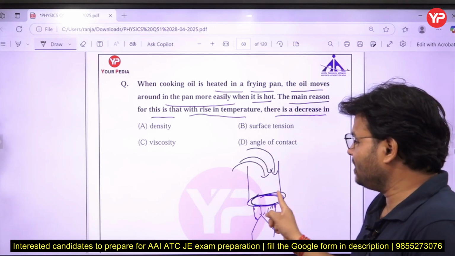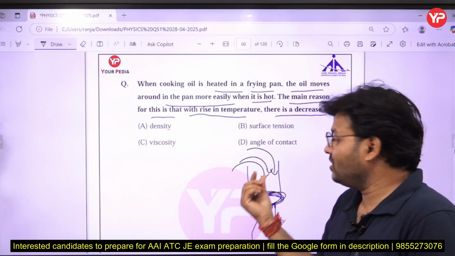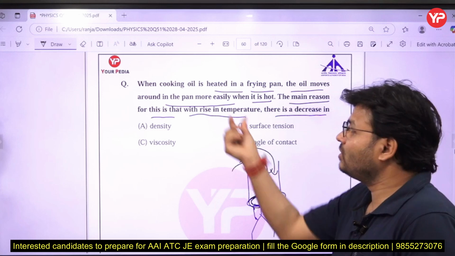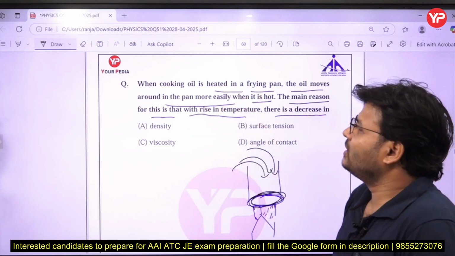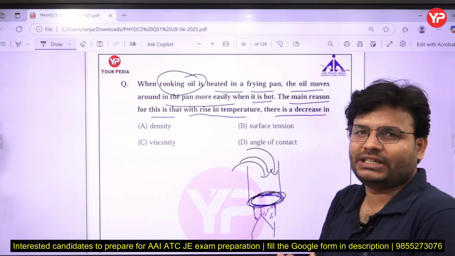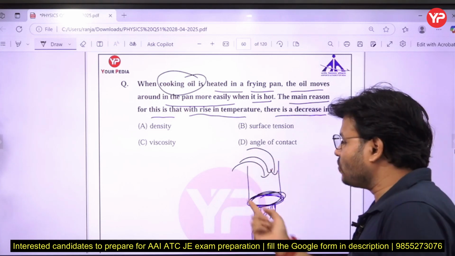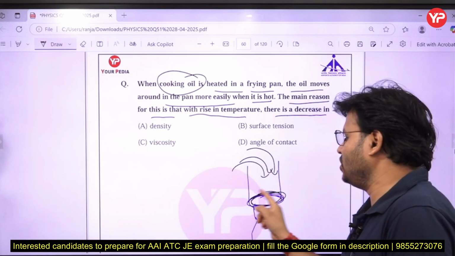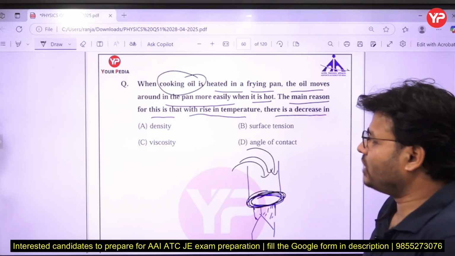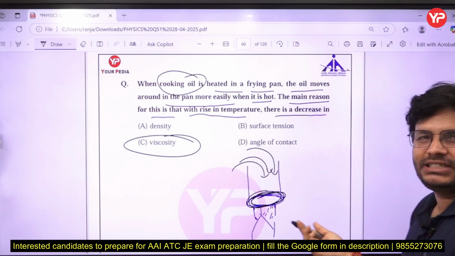So what is happening, that comes over here. Due to the rise in temperature, the cohesion force of the cooking oil decreases and viscosity decreases. So the main cause is that by the increase in temperature viscosity decreases. That's why it easily flows or easily wets all the part of that one. So the correct answer will be what? C for Chennai.